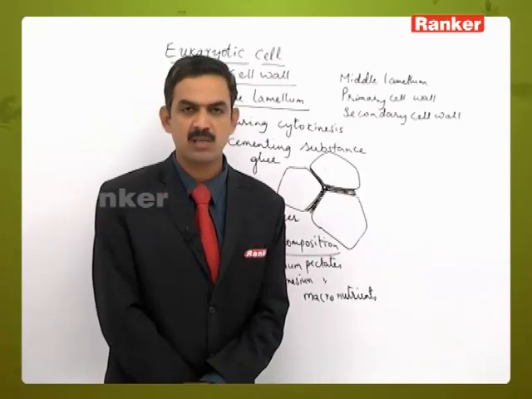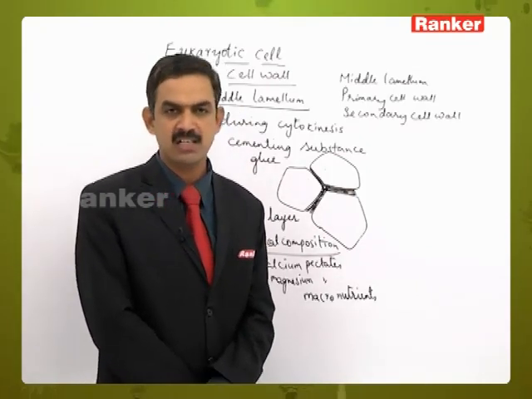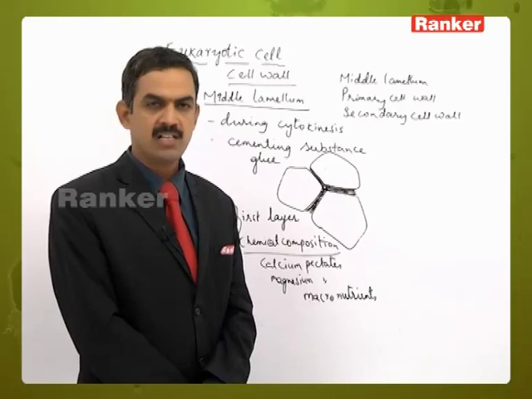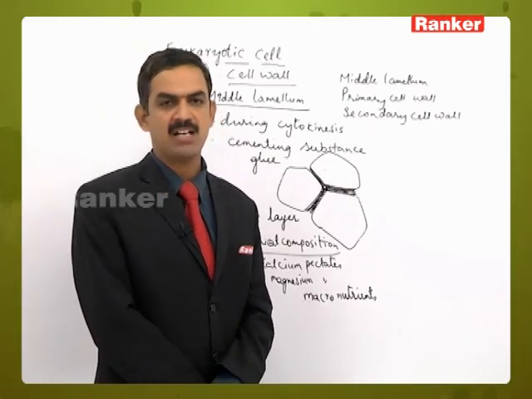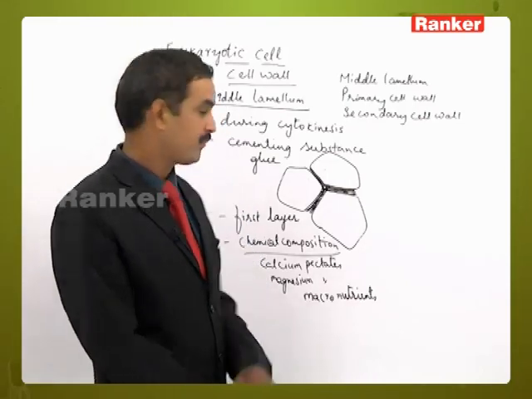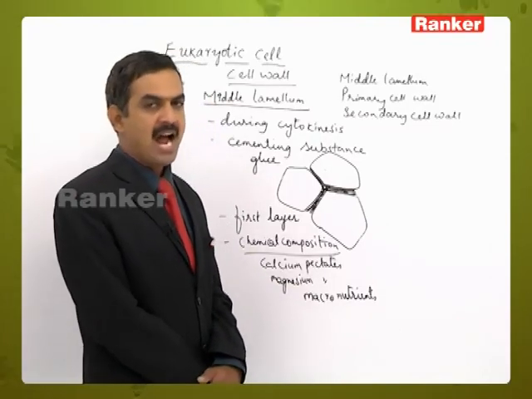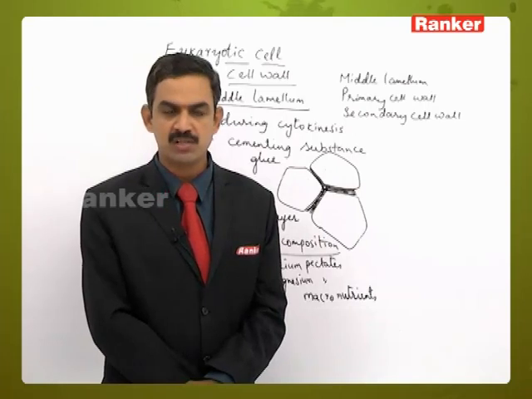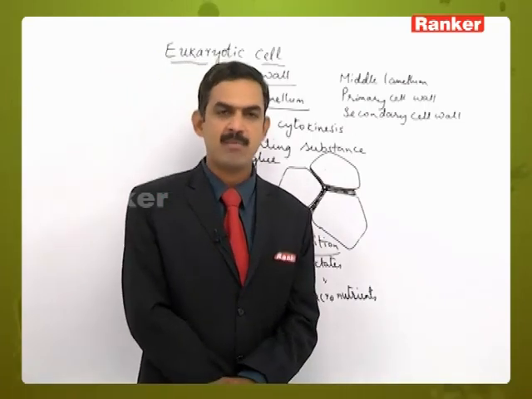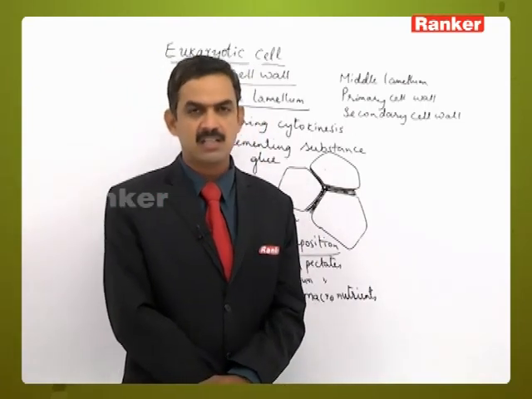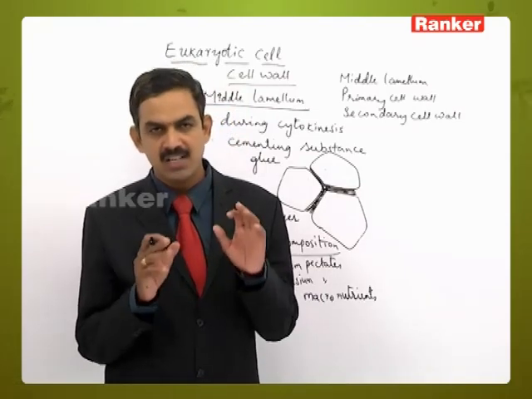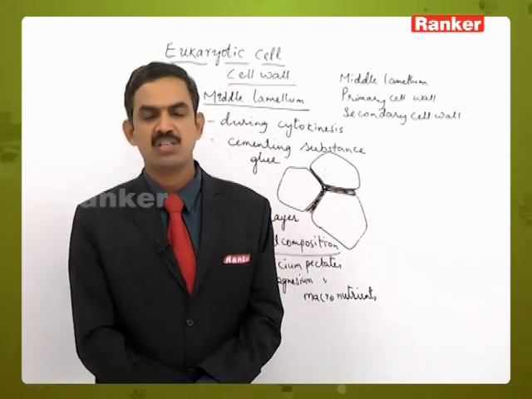Calcium and magnesium are the macro elements present in the chemical composition of the middle lamellum. This is the first structure present in the cell wall, and the middle lamellum is always continuous, because in some places the primary cell wall and secondary cell wall are discontinuous, but at that region also this part will be a continuous structure.